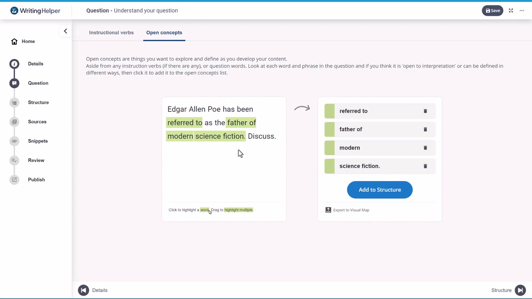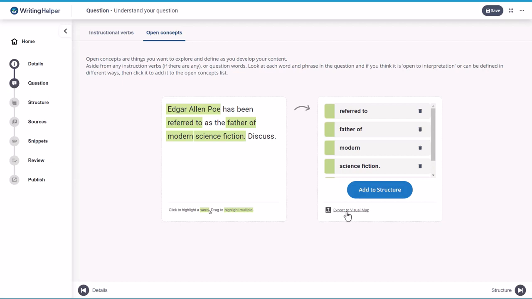By looking at this question then, we've identified 4 open concepts. Edgar Allan Poe could be an open concept, and now you can see we have 5 open concepts in this list. And there are now 2 things we can do. We can either add to structure or we can export to visual map.